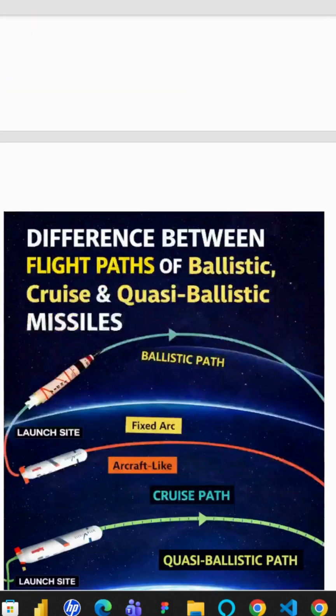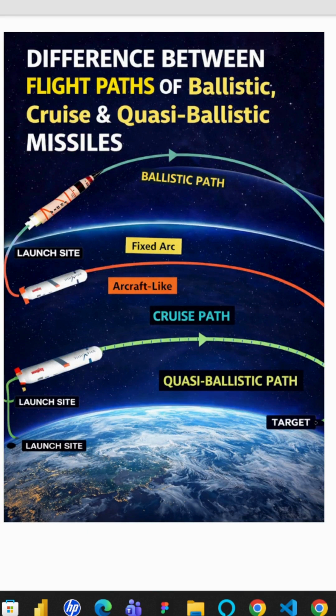Then let's look at the difference between the flight paths of ballistic, cruise, and quasi-ballistic missiles. So here it is a launch site. When the missile is launched from the launch site, this is the quasi-ballistic missile. It flies at a low altitude and hits the target. Then this is a cruise missile. When it is launched from the launch site, it also flies at a very low altitude and hits the target accurately.